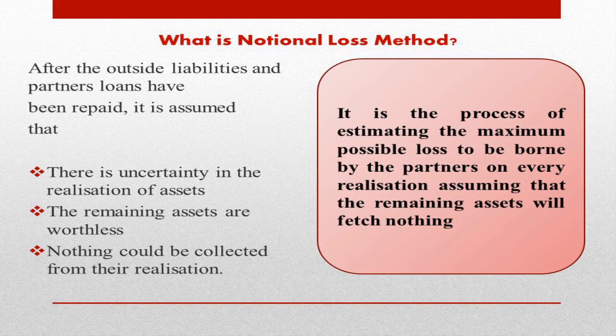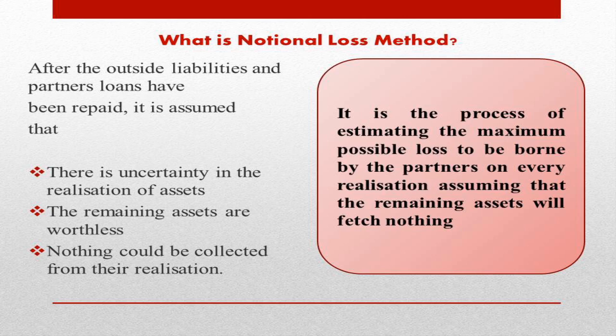But in the case of the maximum possible loss method, suppose there is a first realization amounting to rupees 9,000. At this stage, we assume that there will not be any further realization of assets after the first realization, due to uncertainty in the realization, and the remaining assets are worthless.